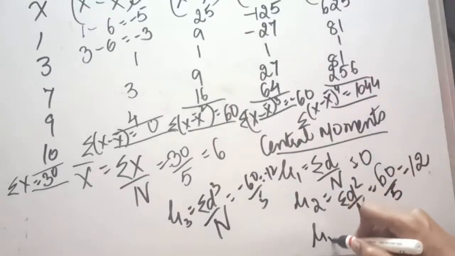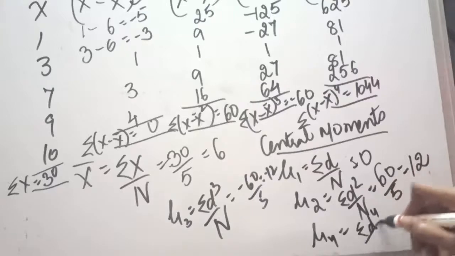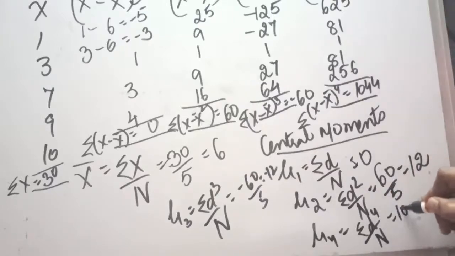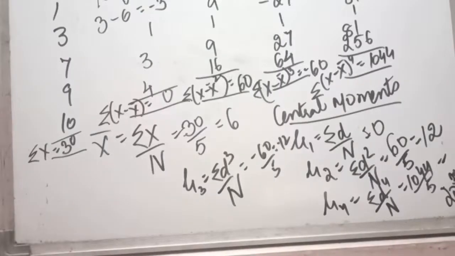And the fourth moment, that is mu 4, is sigma d power 4 upon n, that is sigma (x minus x mean) power 4 upon n. 1044 divided by 5, and you will get 208.8. So this is how the central moments will be calculated.